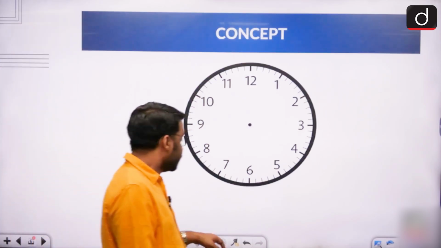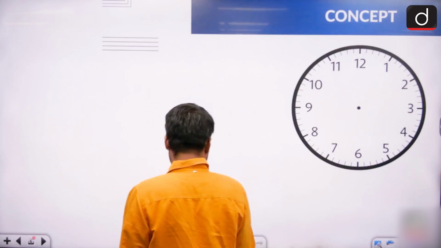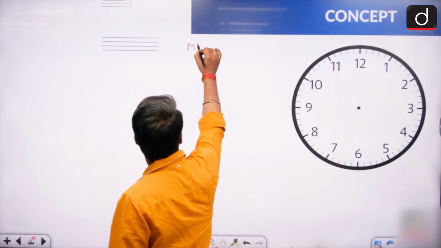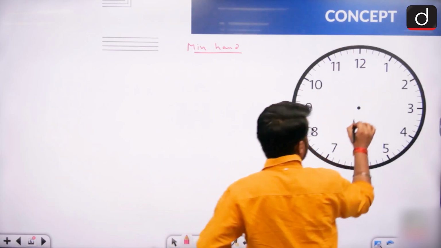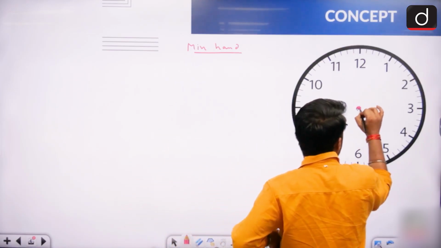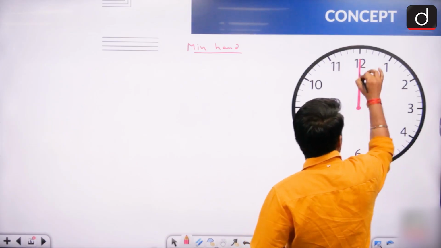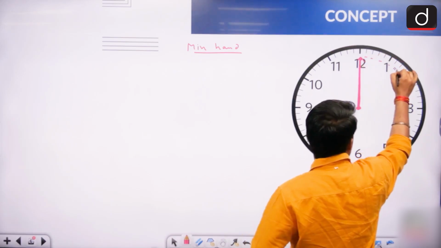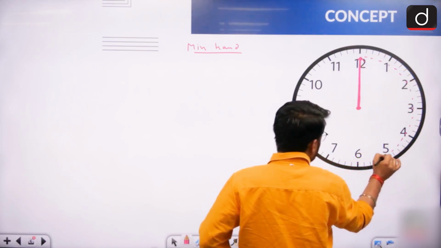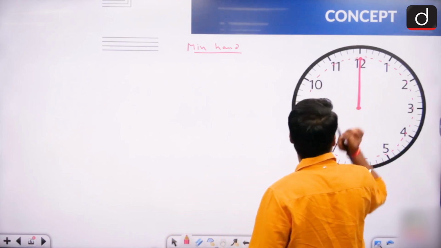All right. So now after hour hand, let's talk about the next hand, that is called minute hand. Let's say right now my minute hand is pointing on 12. It starts from 12, goes to 1, 1 to 2, 2 to 3, 3 to 4, 4 to 5, 6, 7, 8, 9, 10, 11 and come back to 12.